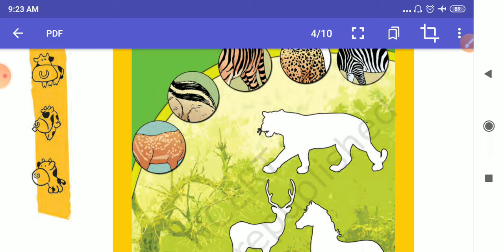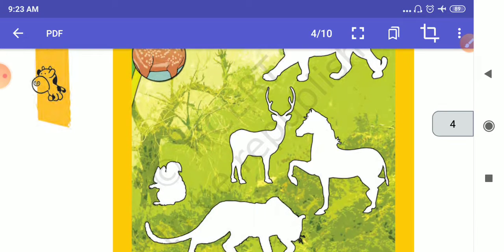There are a lot of animals which do not have hair on their skin. What do they have? They have feathers on their skin.